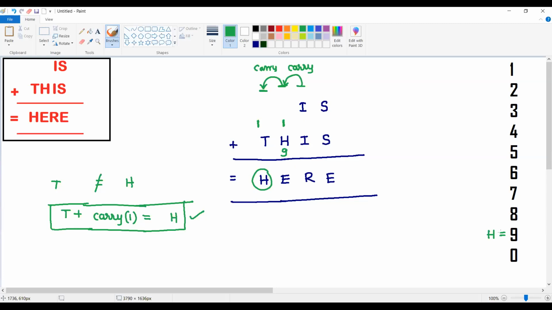So now I came to know that H is 9. 1 plus 9 is 10. It will give 1 as a carry. Already we have taken that because of the condition. So that means I can say that the value of E must be equal to 0. And what is the H value? We have taken it as 9, right? So what is the possibility of the T value? 1 plus 8 is 9. So T value should be equal to 8.